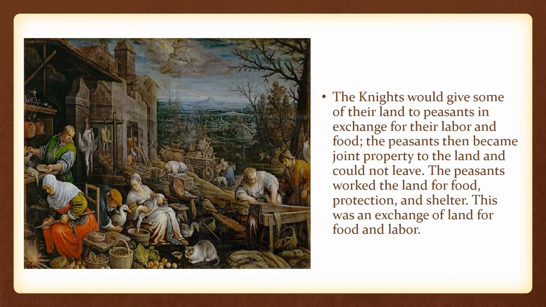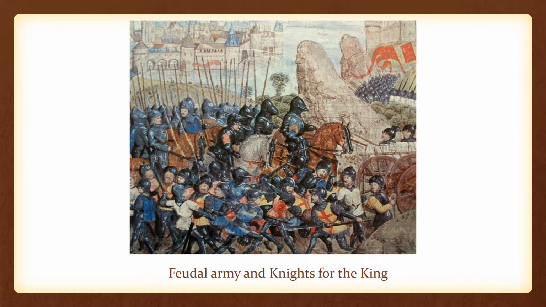The knights would give some of their land to the peasants in exchange for their labor and food. The peasants then became joint property to the land and could not leave. The peasants worked the land for food, protection, and shelter. This was an example of land for food and labor.